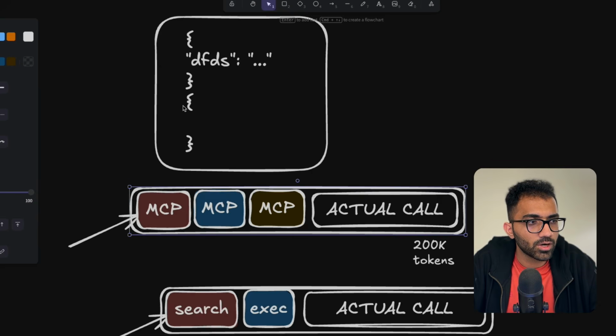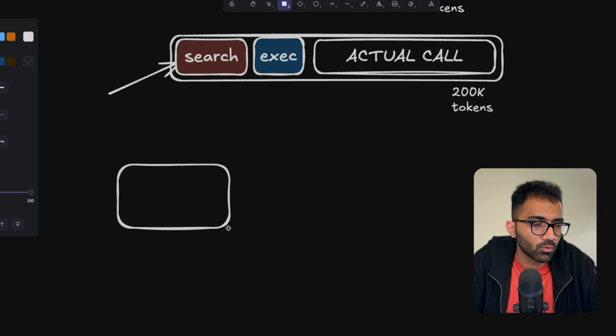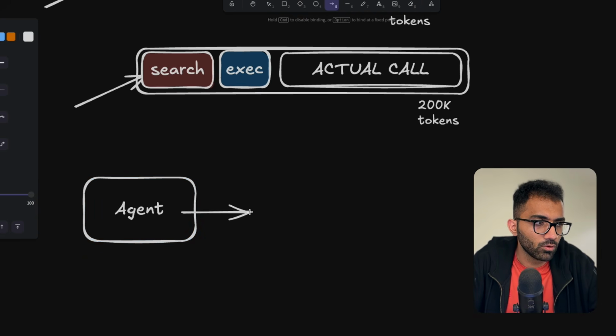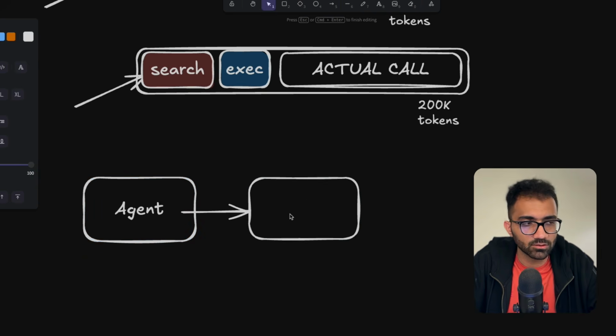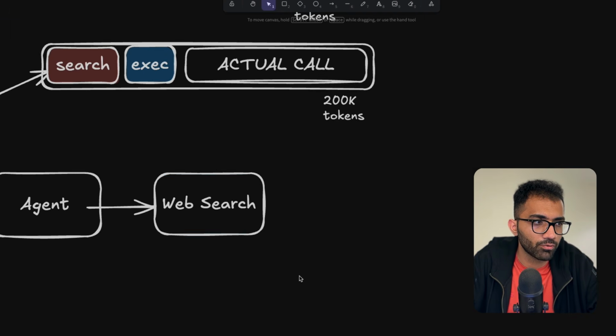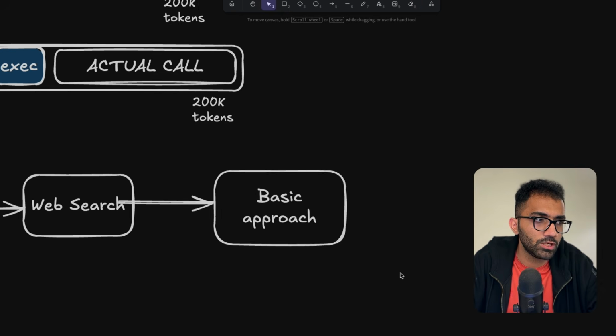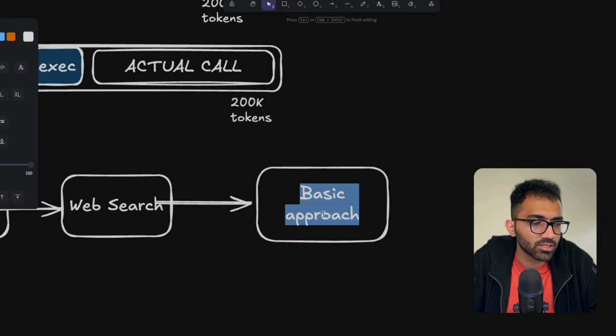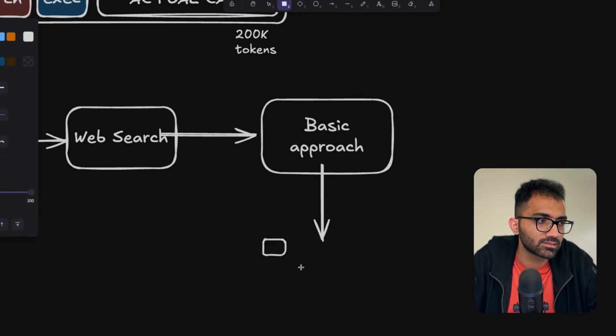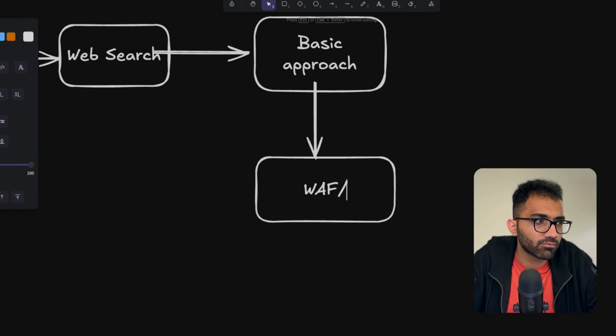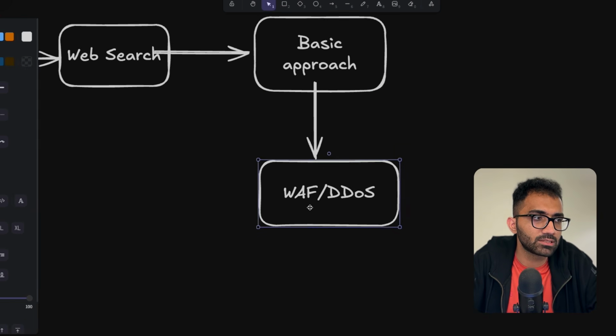All right, so let's try to figure out what they're saying here. Cloudflare wants the agent, first of all, to go ahead and do a preliminary search, right? A small web search to figure out what it needs to do. It will figure out a basic approach on how to achieve what the user is asking. In this example, the basic approach is something like WAF and DDoS, which is built inside Cloudflare, right?